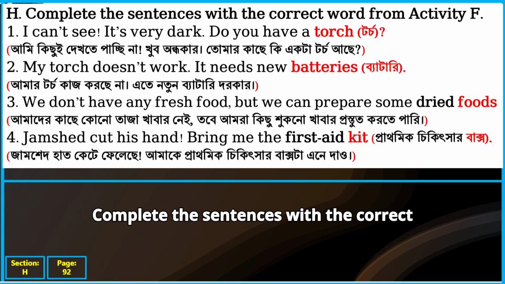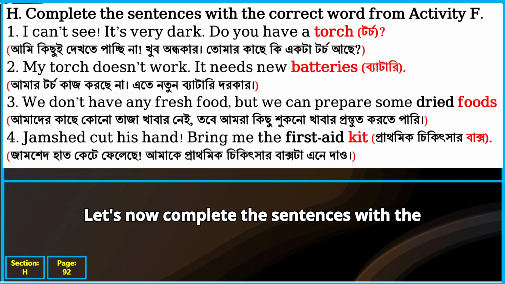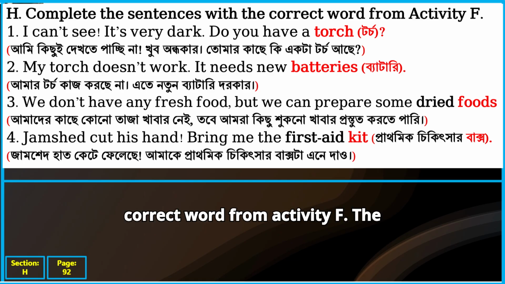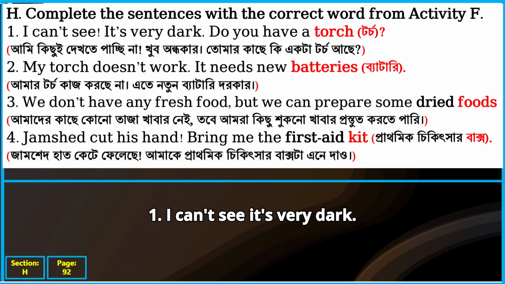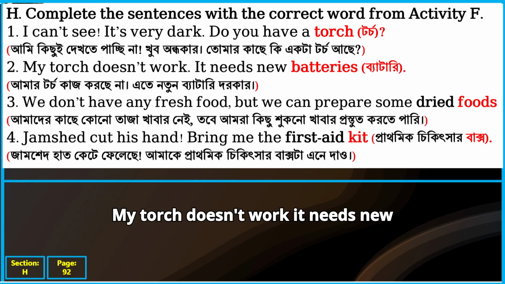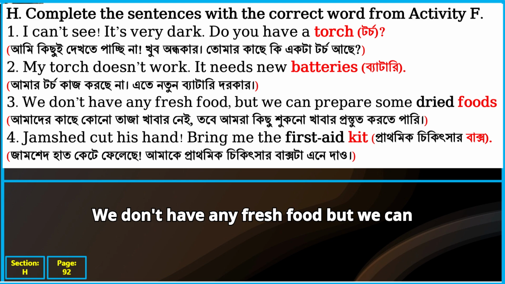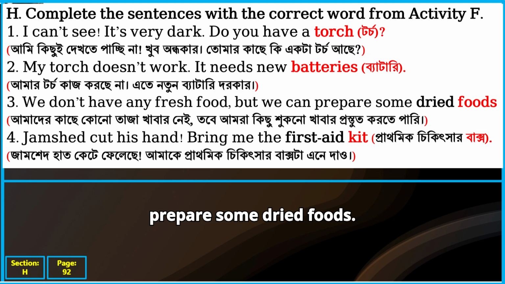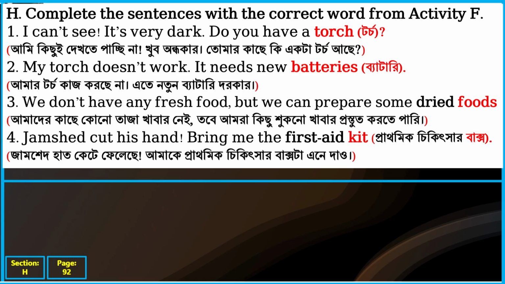Section H. Complete the sentences with the correct word from activity F. Let's now complete the sentences with the correct word from activity F. The Bengali meaning is given in the brackets. 1. I can't see, it's very dark. Do you have a torch? 2. My torch doesn't work, it needs new batteries. 3. We don't have any fresh food, but we can prepare some dried foods. 4. Jamshed cut his hand. Bring me the first aid kit.